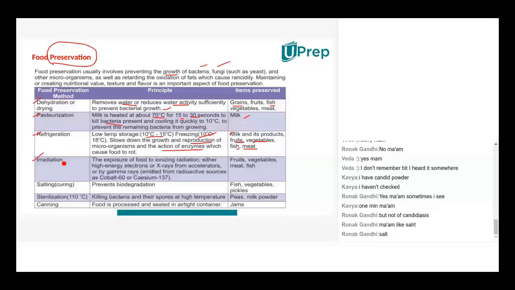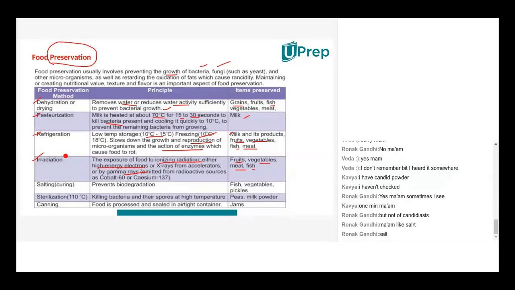When you get into a mall, some stalls in the US and Canada have ionizing radiation. There, high energy electrons or gamma rays are used to preserve fruits and vegetables. Generally they preserve meat, fish and all under radiation. That's called the irradiation method of preservation.